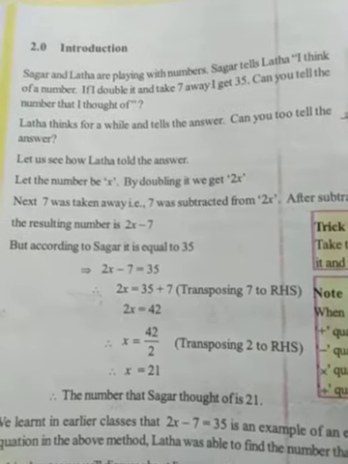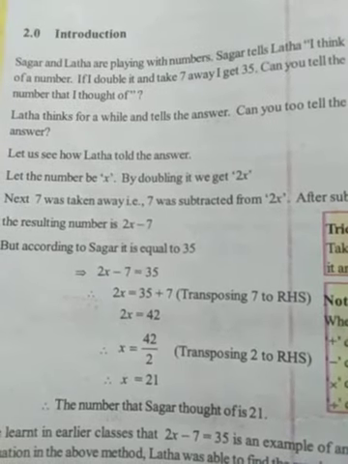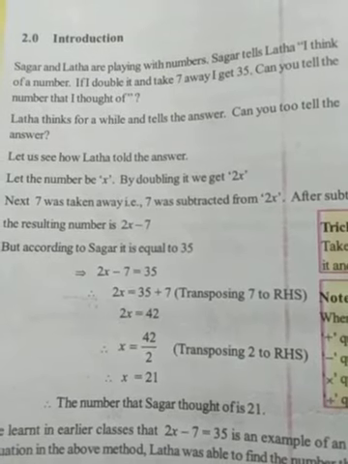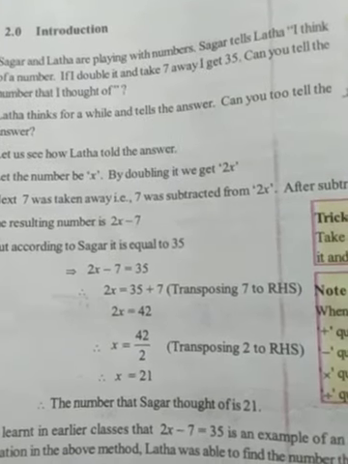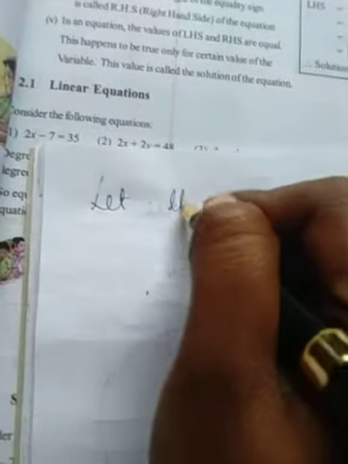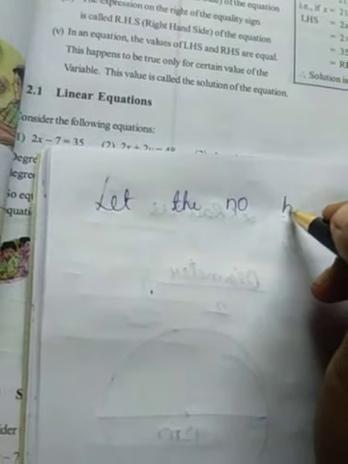First, that number you don't know. Then what you have to do is take that number as x. Let the number be x. We don't know that number, so you have to take that number as x.